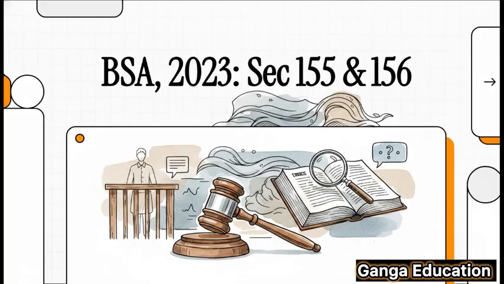Today, we're tackling 2 really important sections from the brand new Bharatiya Sakshya Adhiniyam 2023. We're looking at sections 155 and 156. Now, if you're gearing up for your judiciary or APO exams, trust me, you need to know these rules inside and out. They're all about witness examination, and they are crucial. So, you ready? Let's get right into it.